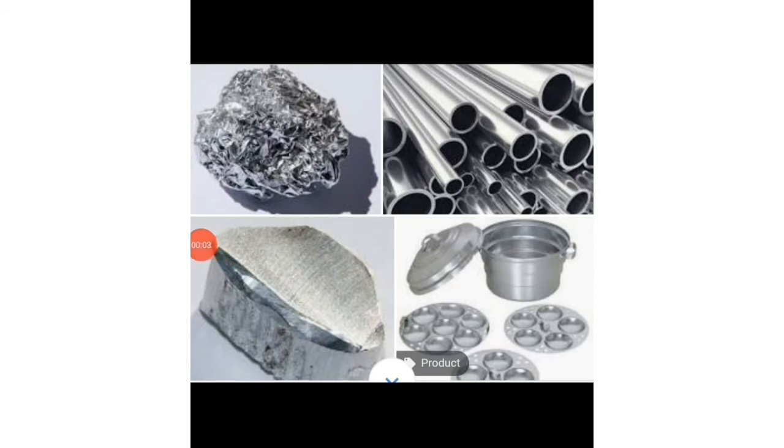Aluminium. In the first picture you can see the aluminium ore. So the main ore of aluminium is bauxite. It occurs in the form of bauxite. It is used to make cooking utensils, aeroplanes, cars, windows, doors and many other things. So you can see in the picture how the aluminium is used in making utensils and all.